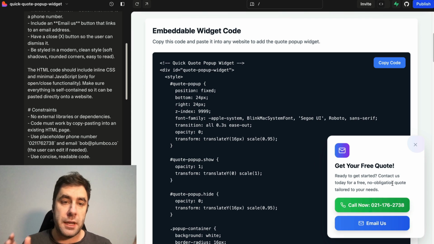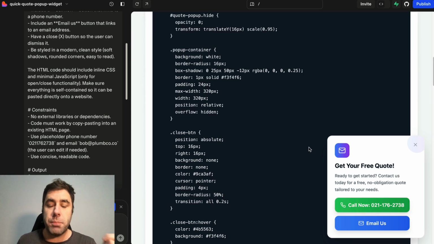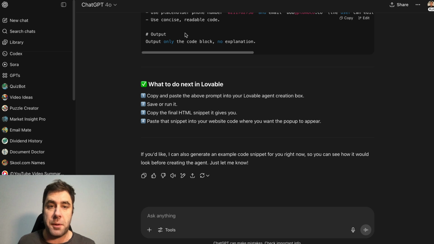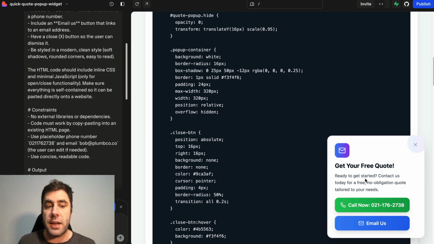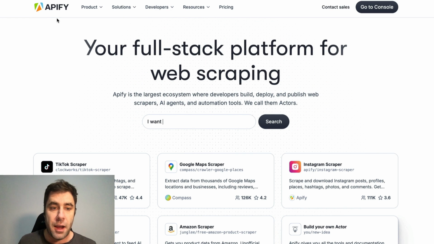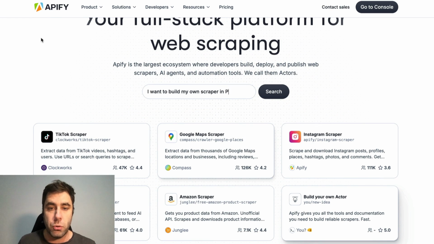And what we can do is we can now make money from this. We have the code. Lovable has gone and created this for us. In fact, you probably don't even need to use Lovable for this. You could probably just use ChatGPT since we're only creating HTML code. So now what do we do? It's very simple. I go to a website called Apify and I scrape Google Maps.